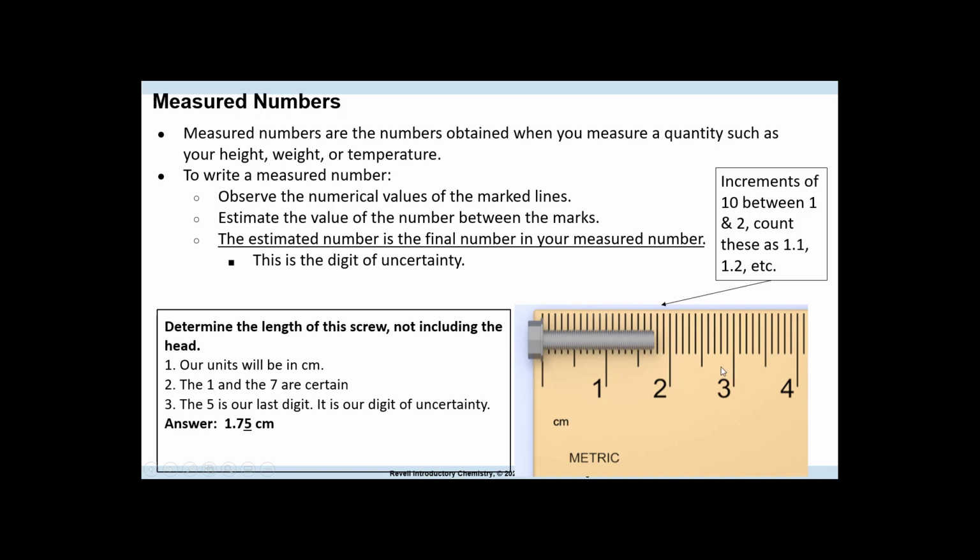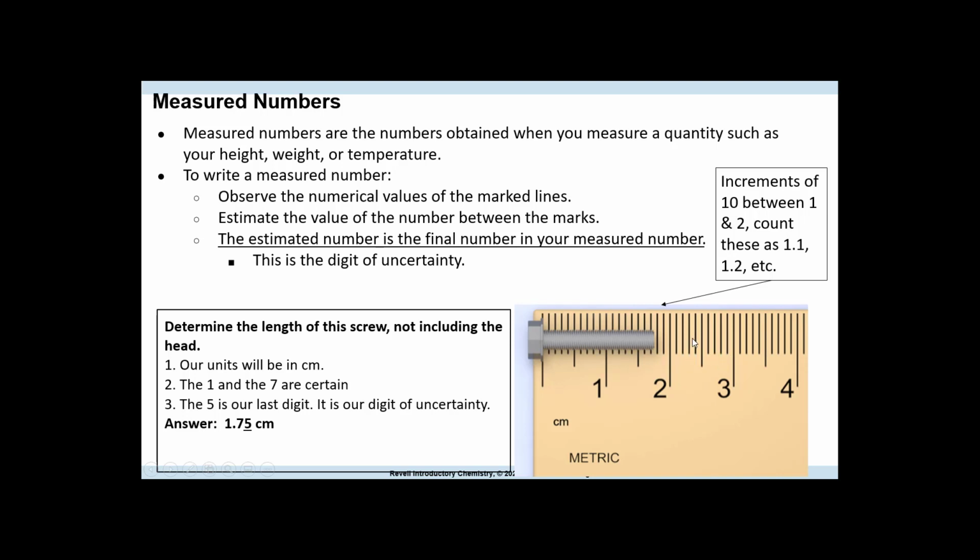Look in between, so we can take 2 and 3 and count how many lines there are between 2 and 3. 1, 2, 3, 4, 5, 6, 7, 8, 9, 10. There are 10 lines in between 2 and 3. So the main numbers are 2 and 3, and it's divided into 10 lines in between. That means that this is an increment of 0.1. So it's in the tenths place. Why? Because this would be 2.1, 2.2, 2.3, 2.4, 2.5, 2.6, 2.7, 2.8, 2.9.